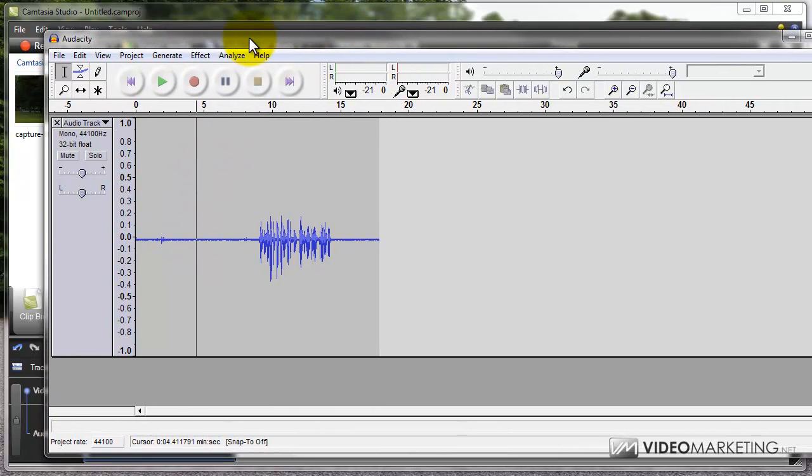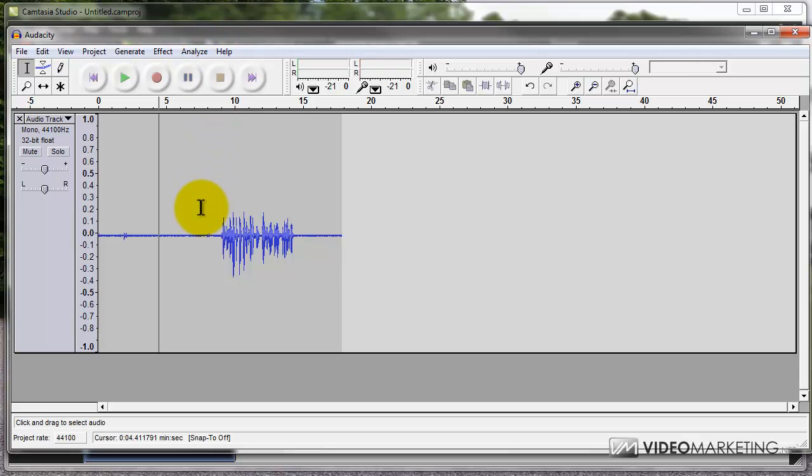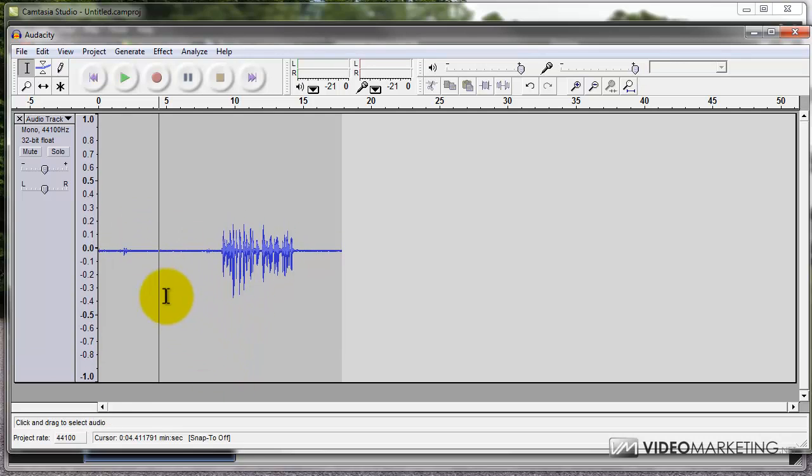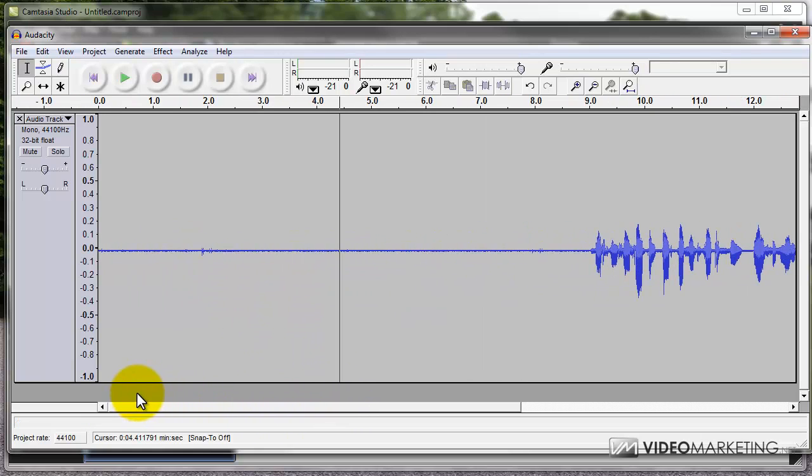First I will tell you how to remove the noise from the audio file in Audacity. Before doing any recording, it is good to leave a 5 to 10 second gap and let the software pick up the background noise. So here you can see that there is some background noise because the line is not straight. If you zoom in you can see it very clearly. So the small signal that you see here is the background noise.